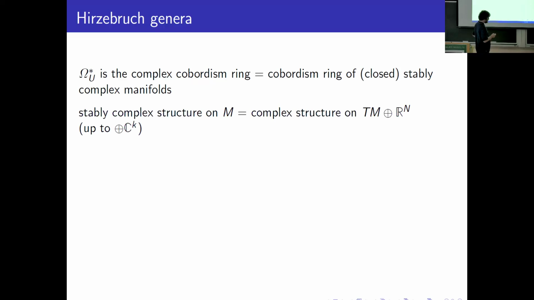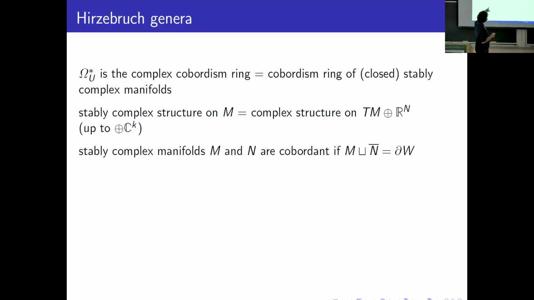Okay, and if we have two such manifolds, we can consider a cobordism relation between them. Two stably complex manifolds are cobordant if the disjoint union of M and N with opposite stably complex structure is the boundary of some stably complex manifold with boundary. It's an equivalence relation, and we can then define a quotient set.